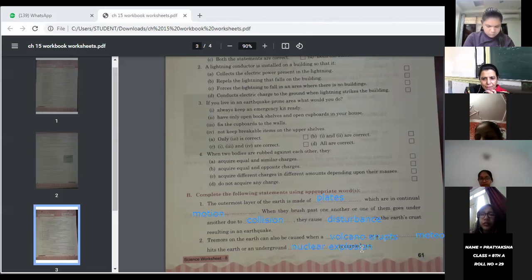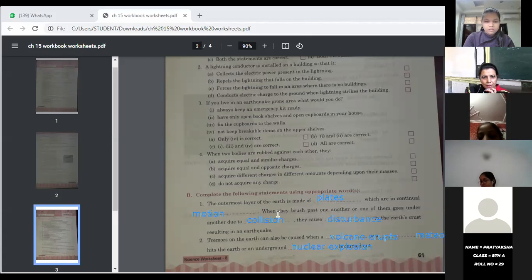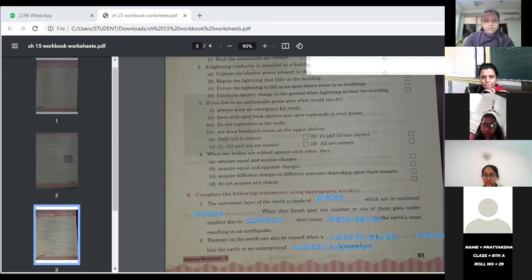Children, is this color visible to you or should I change the color? Is the blue color visible or not? Ma'am, visible.